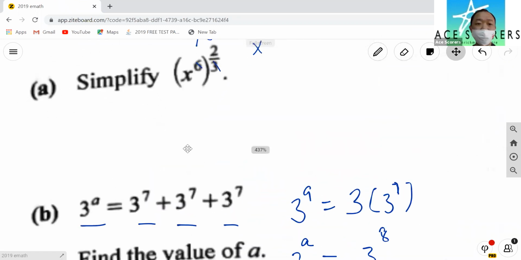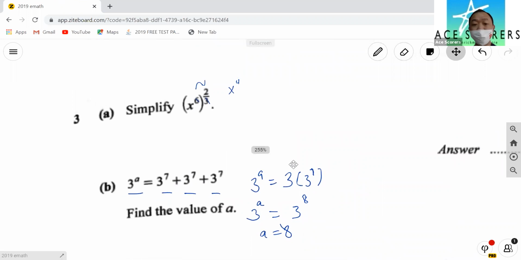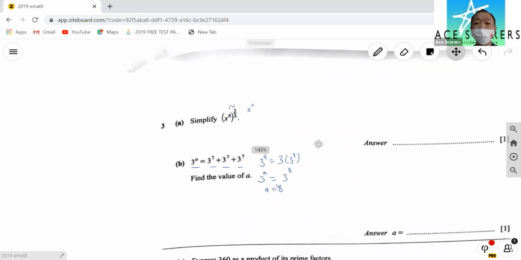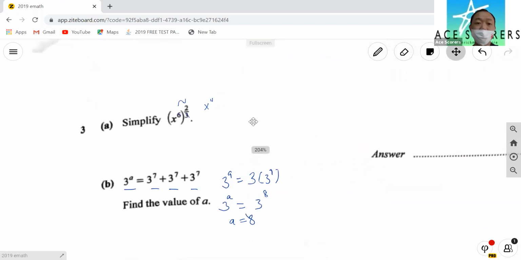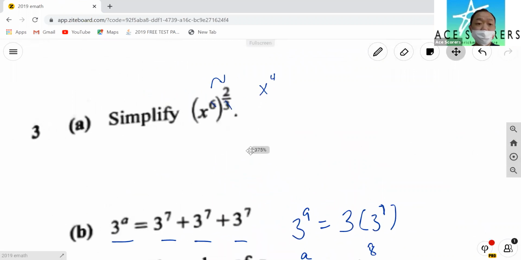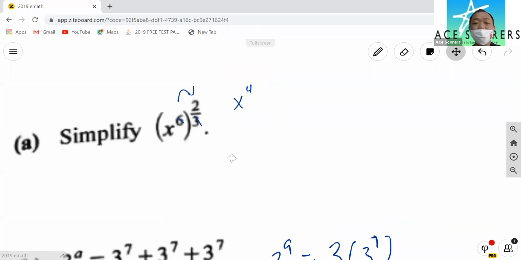Okay, next we have indices. For this, this is the algebra part. For Paper 1, usually what I do is I segregate it into the algebra part and the non-algebra part. So here comes the algebra part. For the first question, simplify x to the power of 6, all to the power of 2 over 3. Now this is what we call the power rule. If you don't know, you've got to go and recap your 9 rules of indices, which I highly recommend that you go and memorize.